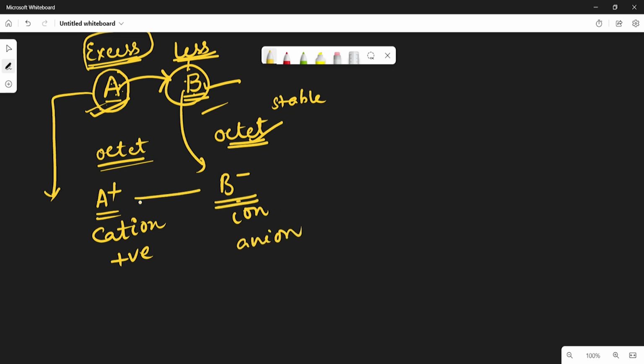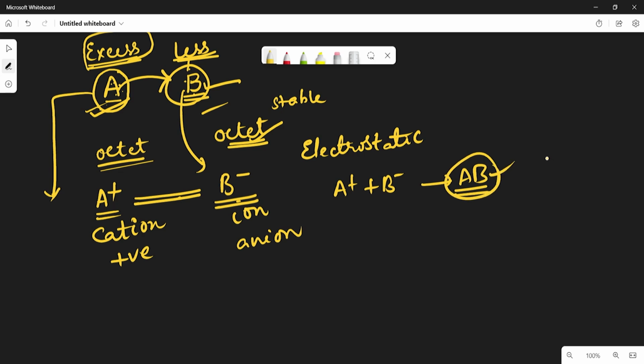In between the two ions there exists an electrostatic force. Because of the electrostatic force, the two atoms come close together and become a stable compound AB. So this is called ionic bond.